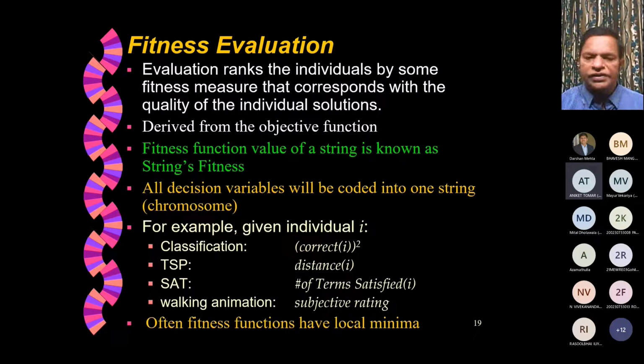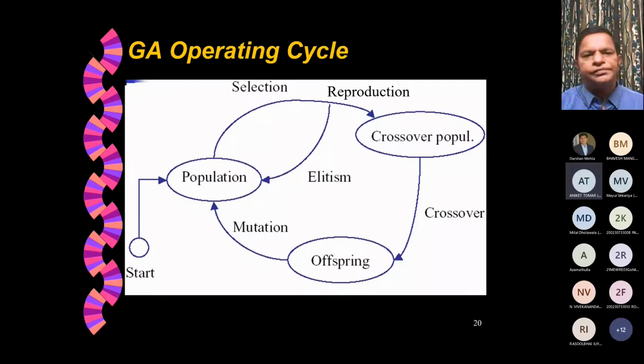optimization functions. The main problem in all these things is that fitness functions often have local minima. We want to overcome that problem. I'll explain that also when I illustrate.